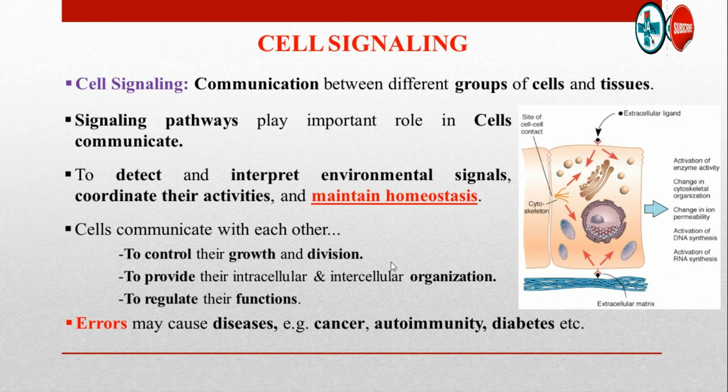So, what is cell signaling? It is a communication between different groups of cells and tissues. How one group of cells informs another group of cells what to do.